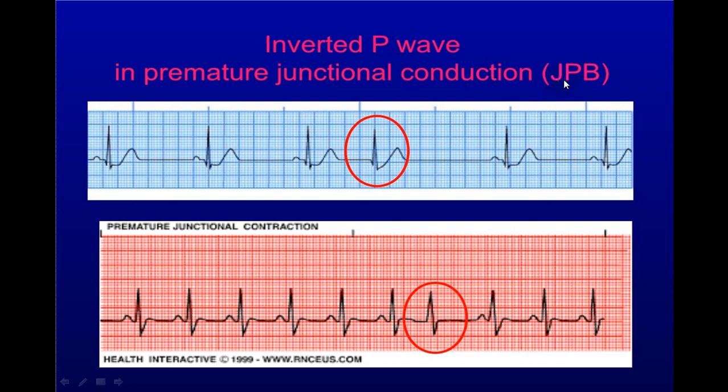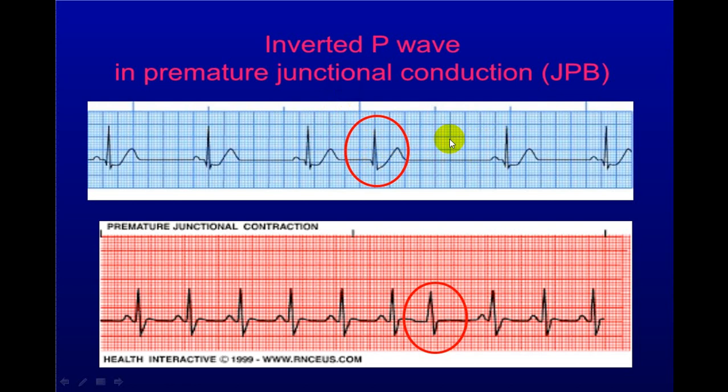Short form, we call it a JP beat. This is one variety of extrasystole, which is because of the junction. Because this is producing a QRS complex, you will have a pulse as well as an apex beat during this particular time. So this type of person will not have an apex pulse deficit, and you can see this is followed by a compensatory pause.